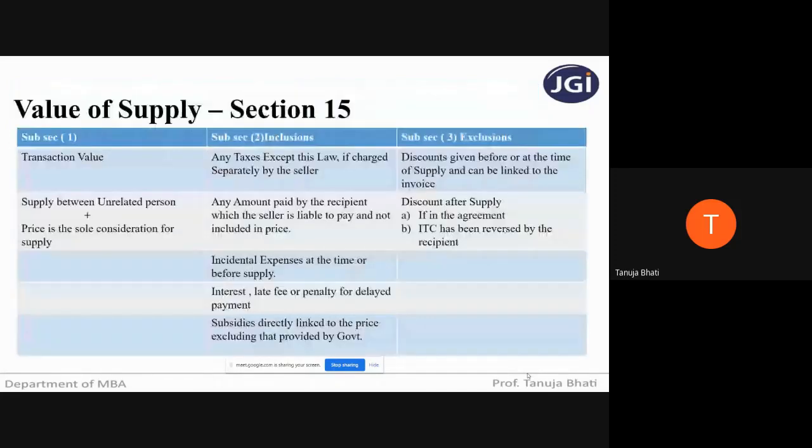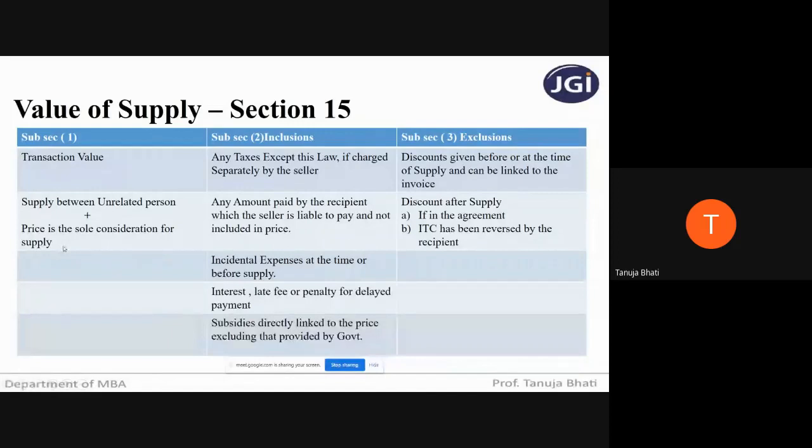Okay, quickly we'll just revise value of supply. Remember, students, it is covered under section 15. Section 15, subsection 1 says value of supply is the transaction value. What is transaction value? Price actually paid or payable on the sale of goods or services. And this will be the transaction value provided the supply is between unrelated persons and price is the sole consideration for supply.